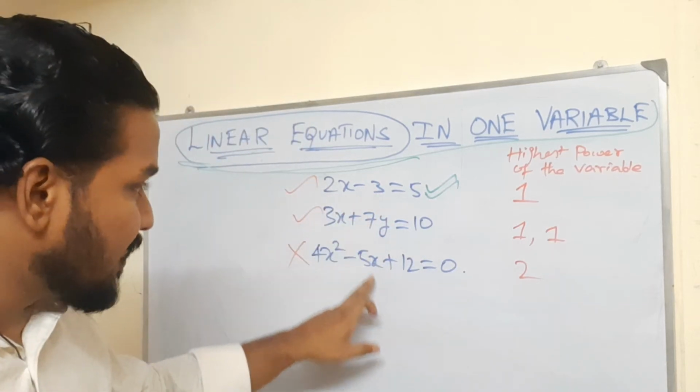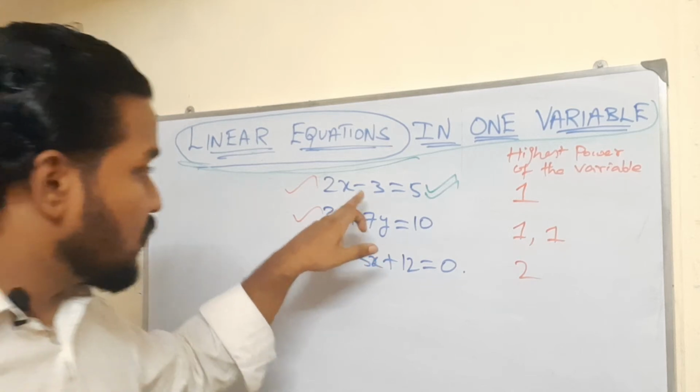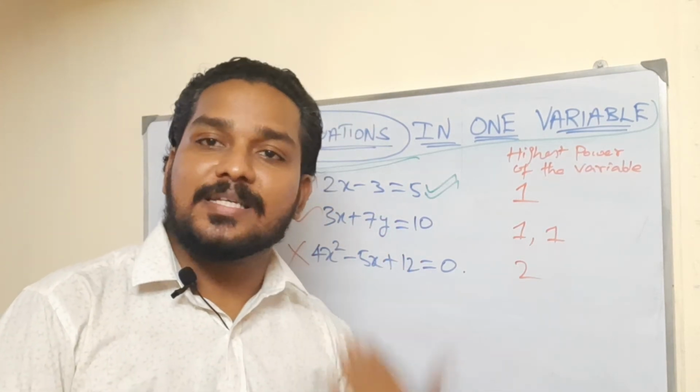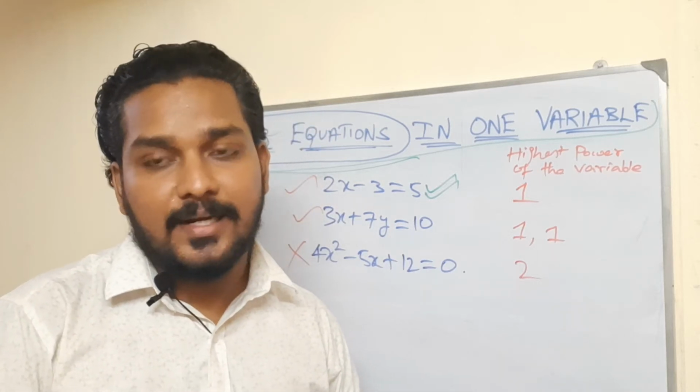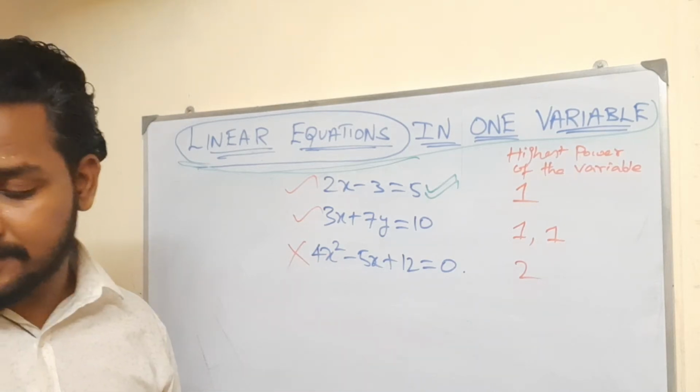So a linear equation in one variable is otherwise called a simple equation. See, compare these three, which is simple? This is the only simple equation. So this is only valid for a linear equation in one variable, otherwise called a first order equation. You got it? Up to this, any doubt, my dear?